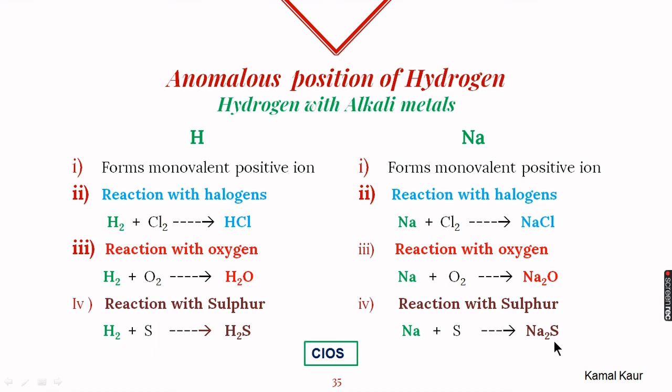So we see that hydrogen resembles alkali metals because it forms similar kinds of compounds on reaction with the same elements. To remember that, we need to react hydrogen and sodium with these three things, that is chlorine, oxygen and sulfur. We will remember this acronym CLOS. So Cl is chlorine, O is oxygen and S is sulfur. With CLOS, we will remember that we need to react hydrogen and sodium with these three elements.